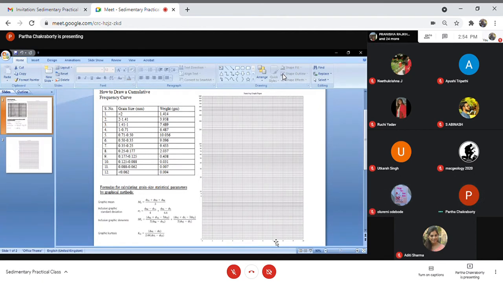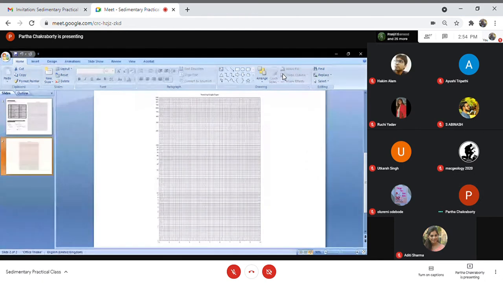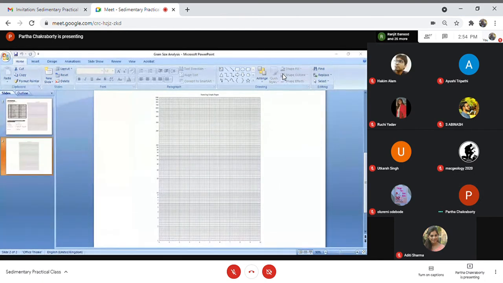Now, what I am seeing in this graph paper, in the x-axis, is 1, 2, 3, 4, 5, 6, 7, 8, 9, 10.